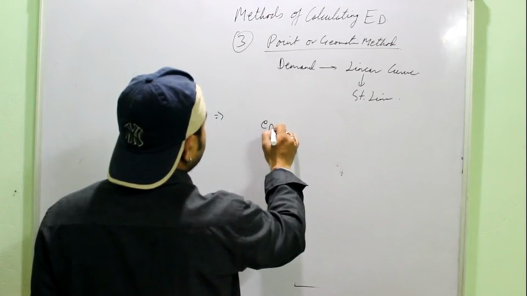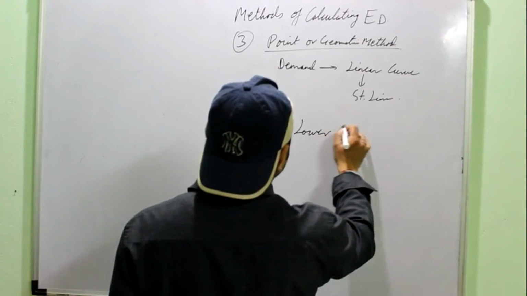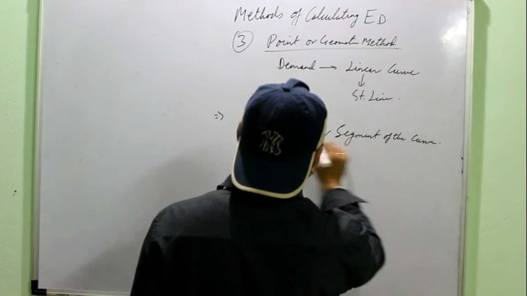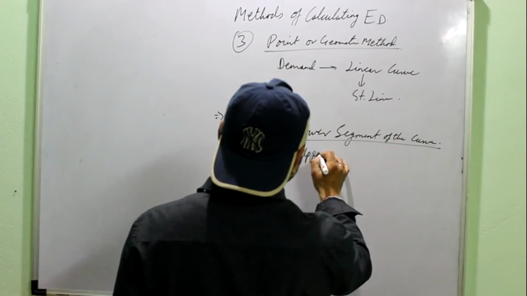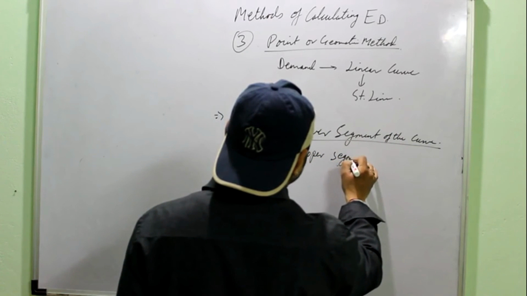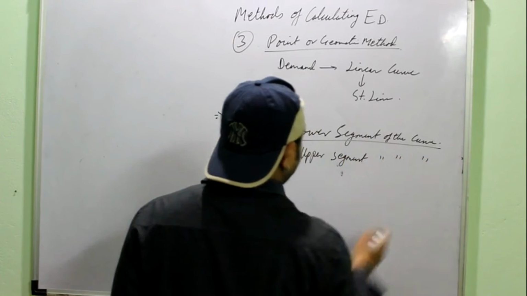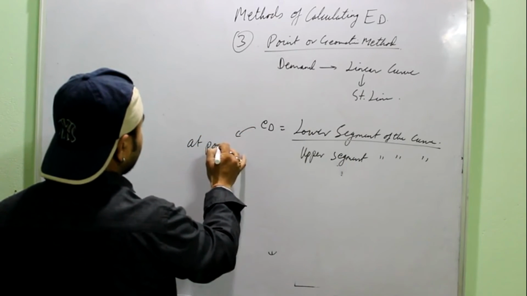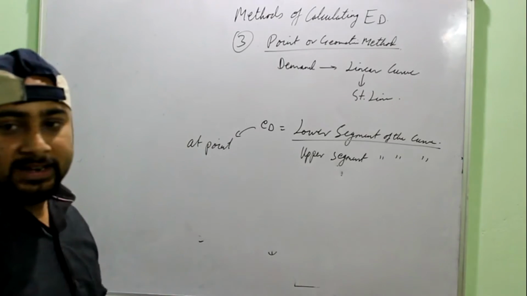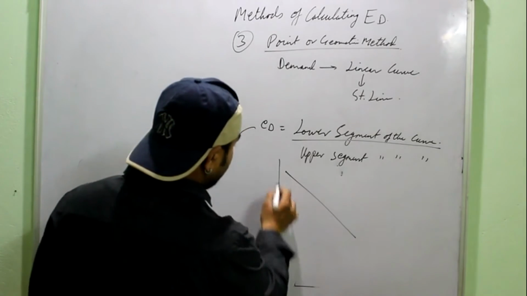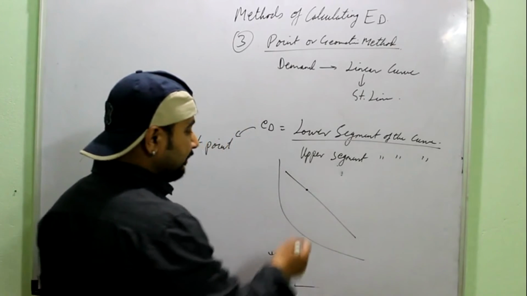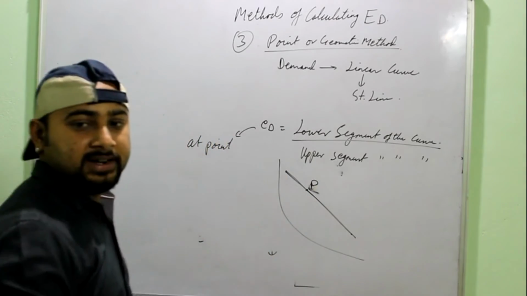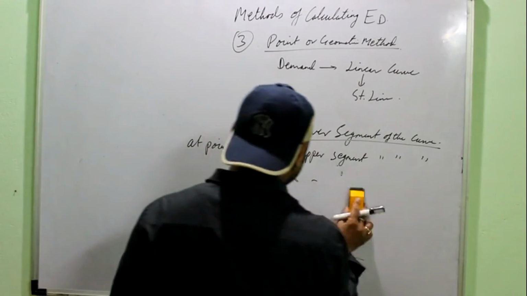Then the second thing, the formula for elasticity is lower segment upon upper segment. This is the formula for calculating the elasticity at any point on a straight line. If you want to find the elasticity at any point, this is the formula. Suppose this point is point P, there is a lower segment and an upper segment. We'll do it diagrammatically so you can understand it better.